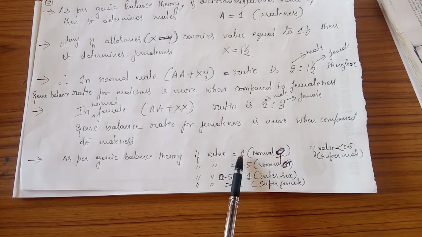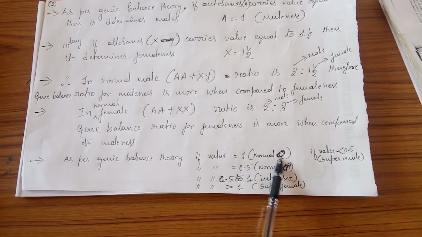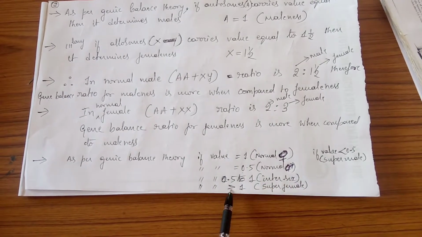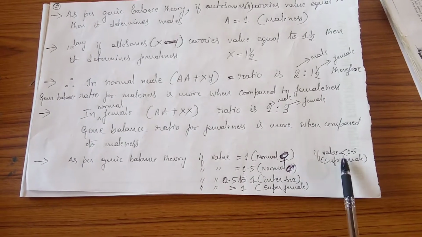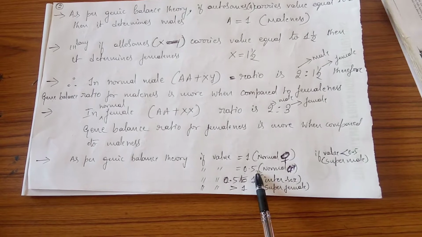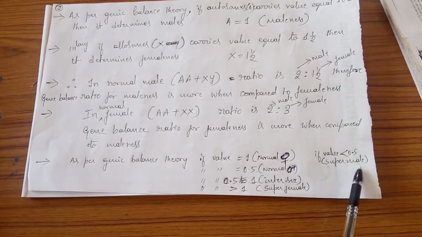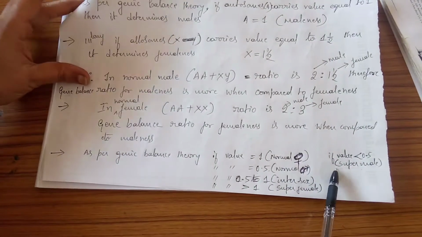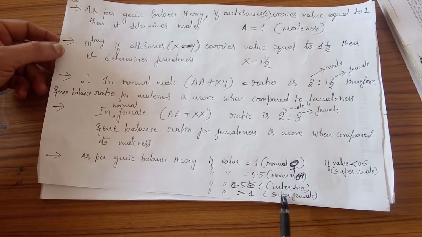If the value is greater than 1, then it is called a super female, because a normal female only has 1. If it is exceeding more than 1, then you can call it a super female. Similarly, if the value is less than 0.5, if the value is less than 0, then it is called a super male. So we will have an example related to this, how you can get the super male and super female, normal male, normal female, and intersex.